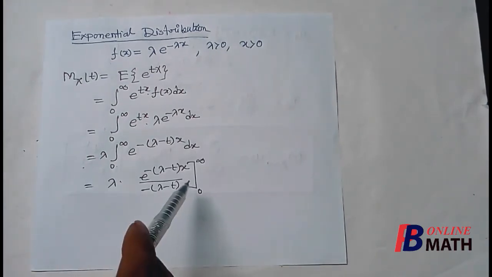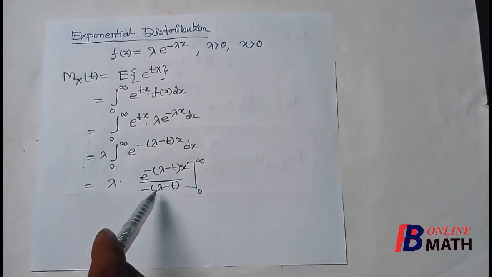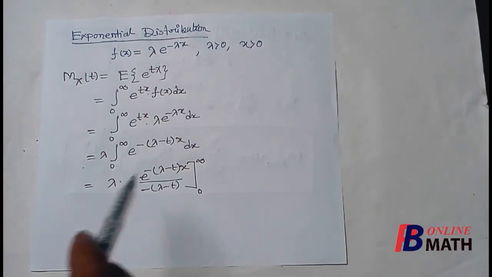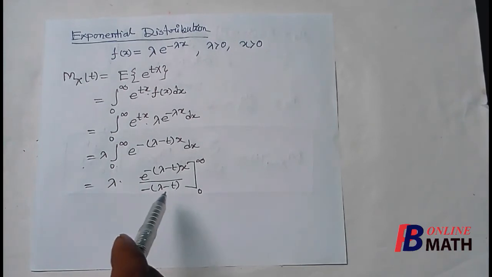Next, to integrate this, it is e to the power minus (lambda minus t) into x, divided by minus (lambda minus t). But we must keep in mind that t is not equal to lambda, because if t is equal to lambda, then this is undefined. So t is not equal to lambda.